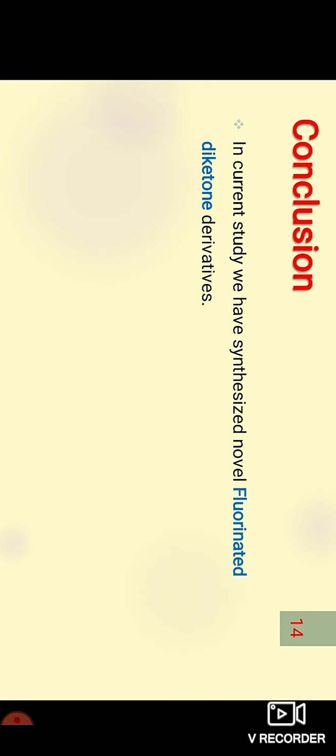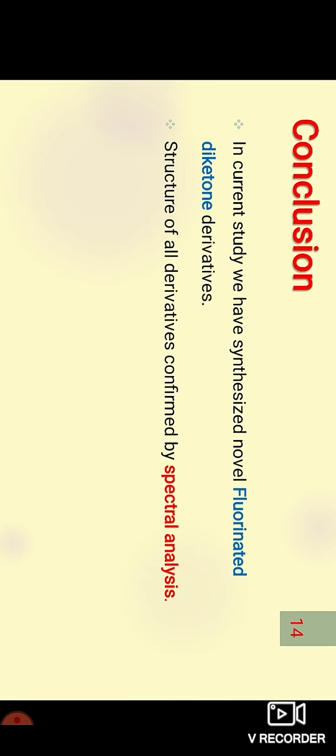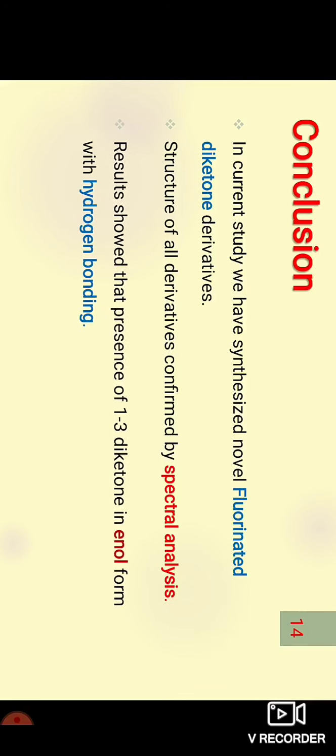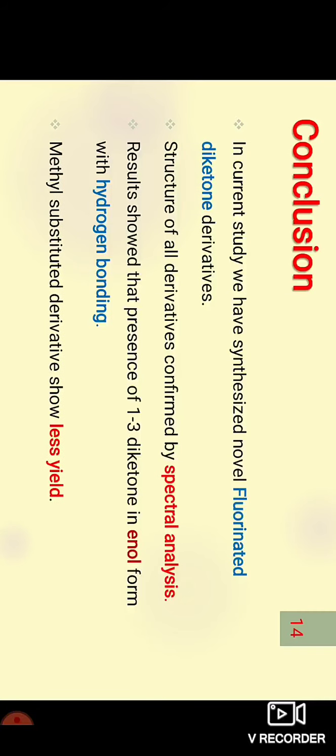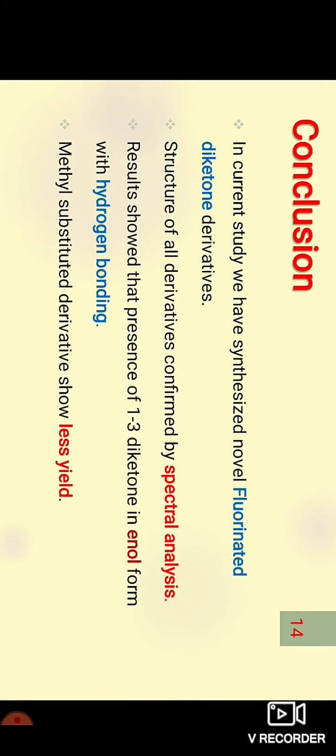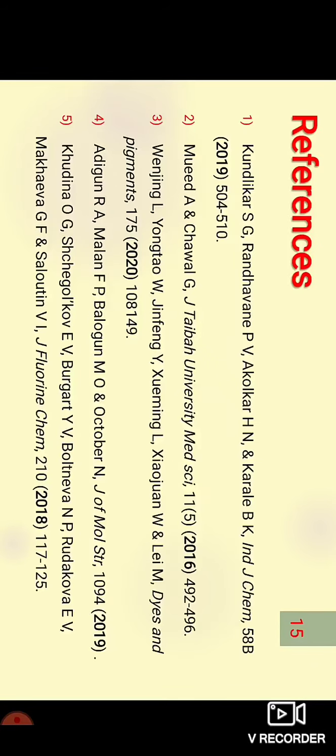Conclusion: in the current study we have synthesized novel fluorinated diketone derivatives. The structures of all derivatives were confirmed by spectral analysis. Results showed the presence of 1,3-diketone in enol form with hydrogen bonding. Physical data show that methyl substituted derivatives show less yield. I gained hands-on experience of laboratory techniques. References.